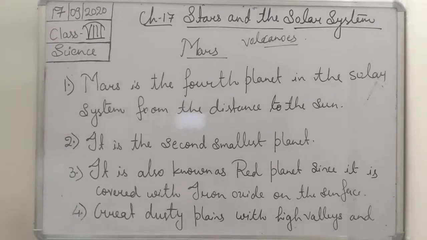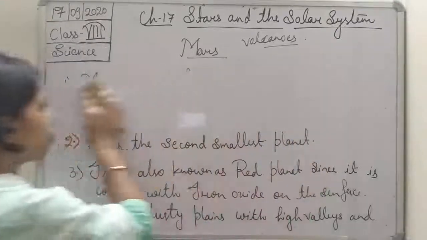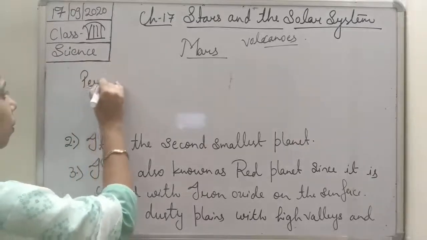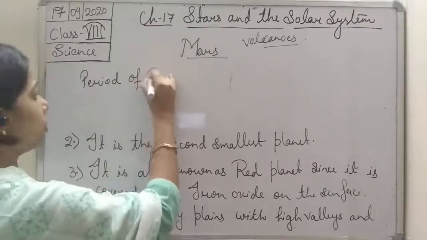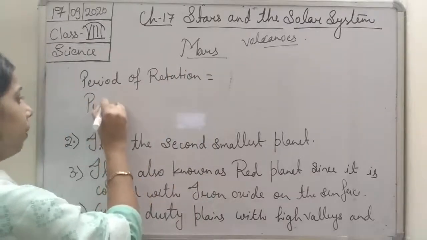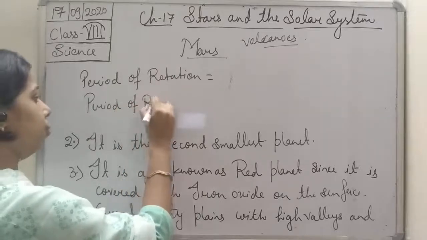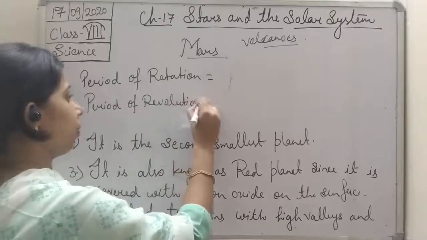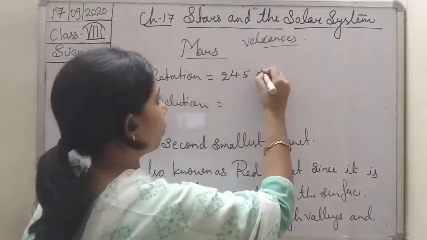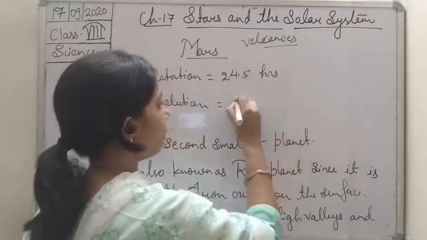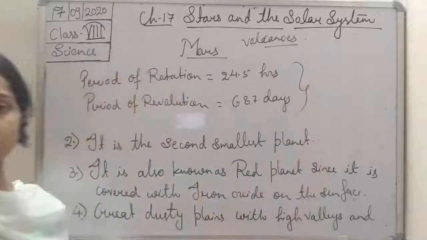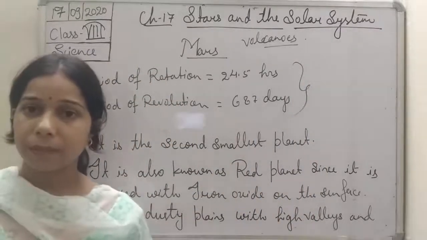So we can write the period of rotation and period of revolution as 24.6 hours, and here 687 days. So this is the period of rotation and revolution of Mars. Okay, students.